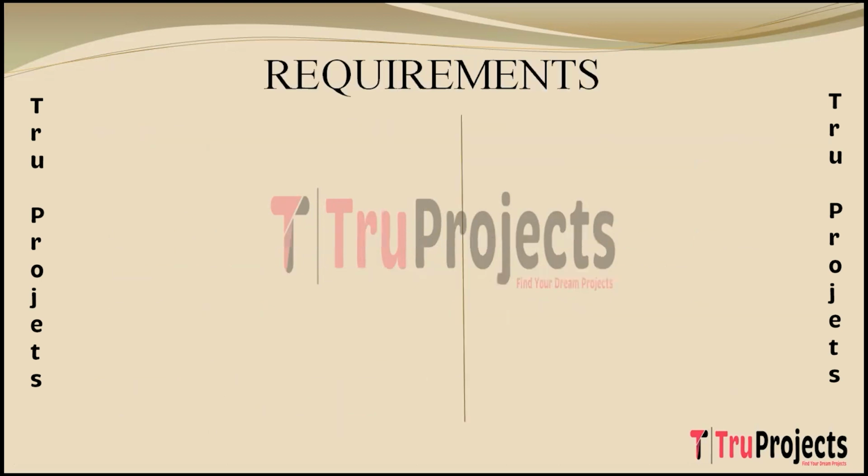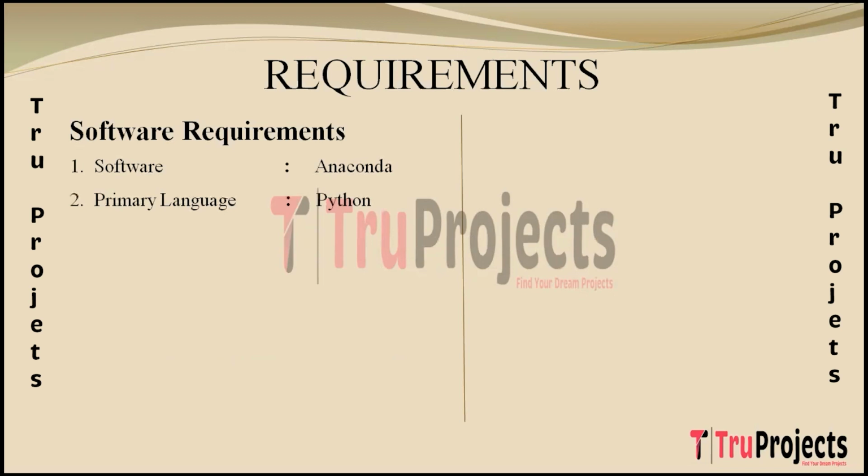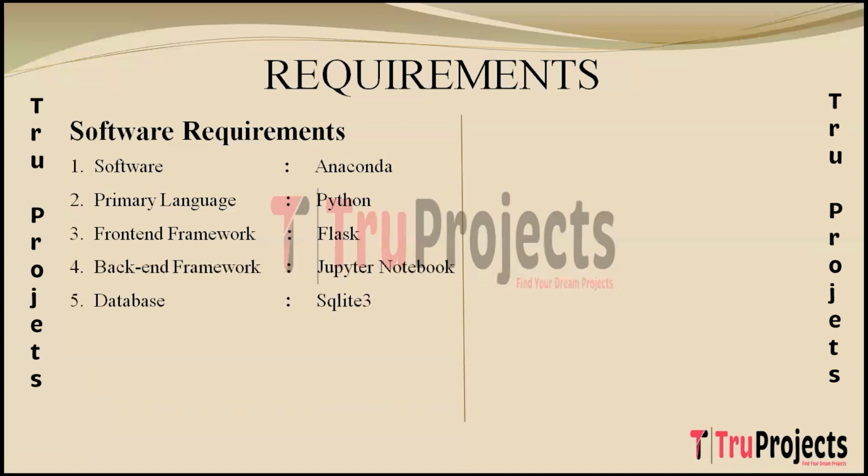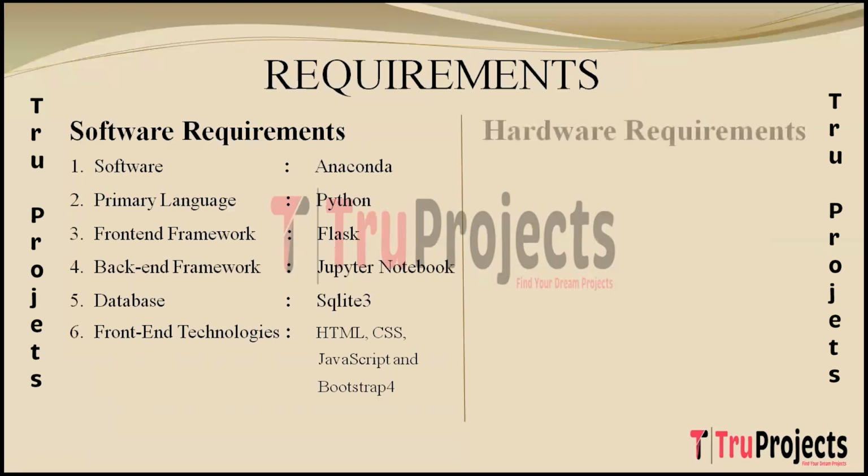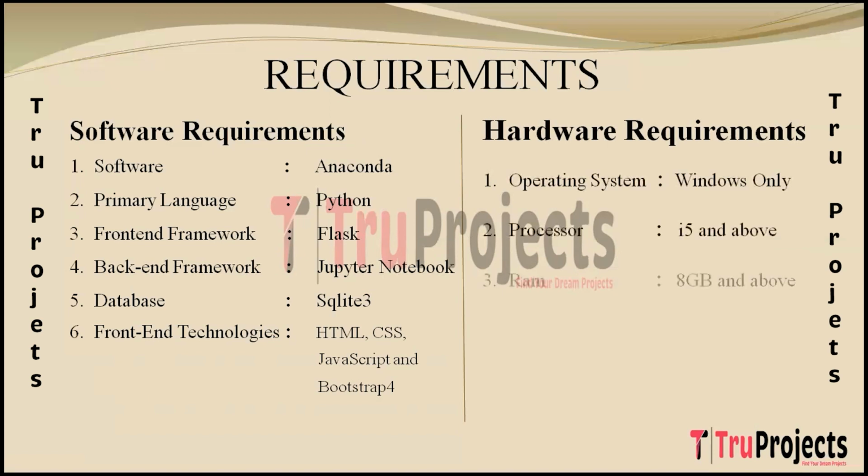And requirements needed to execute this project are software requirements. Software needed is Anaconda, primary language used is Python, front-end framework used is Flask, back-end framework used is Jupyter Notebook, database used is SQLite 3, and front-end technologies used are HTML, CSS, JavaScript, and Bootstrap 4. Hardware requirements needed are operating system of Windows, processor of i5 and above, RAM of 8GB and above, and hard disk of 25GB and above.